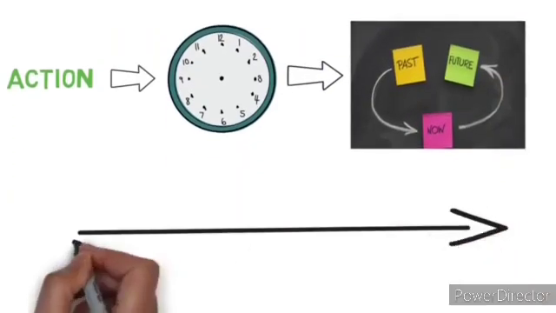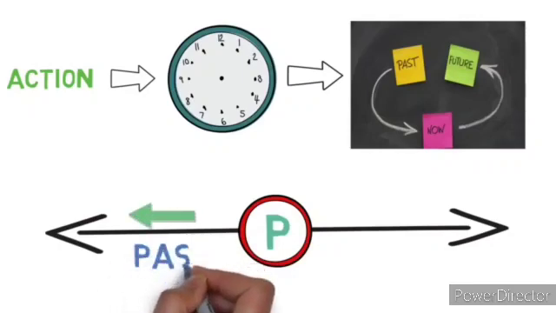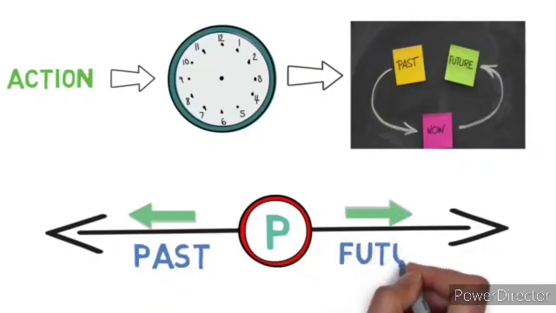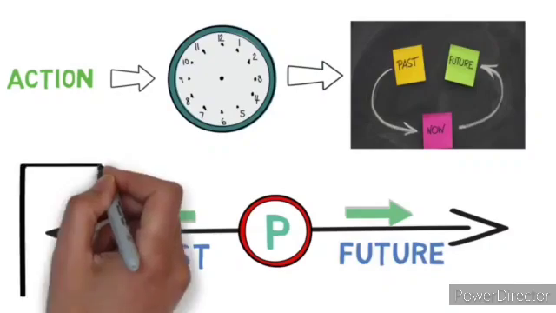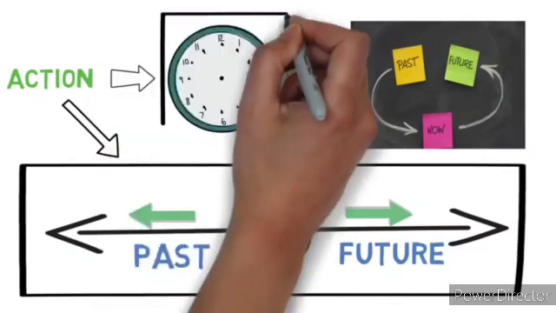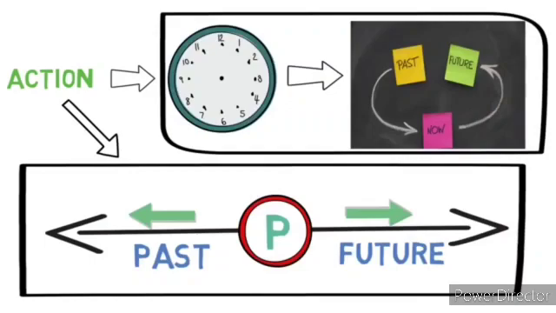Children, look at the timeline carefully. The circle represents the present tense. Here, the line which is left of the circle is the time which is already past, and the line which is right of the circle is the future time. So please understand this timeline properly, children, because we are going to use this timeline for understanding when any action took place with respect to time, as the time could be past, present or future.